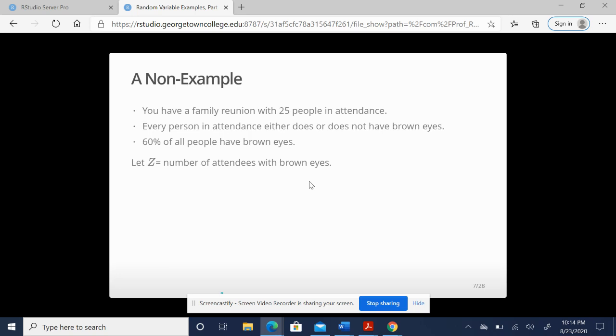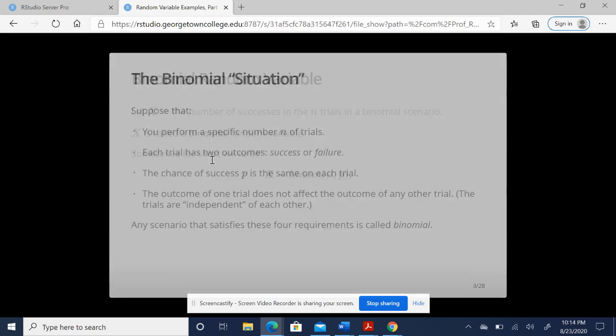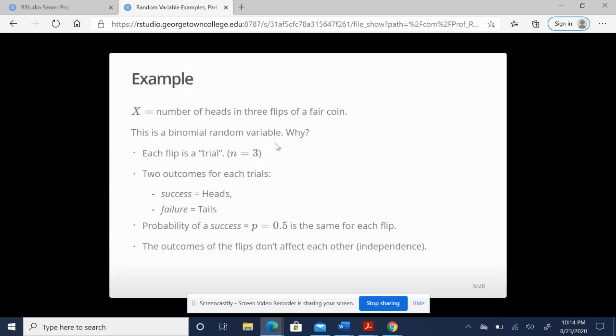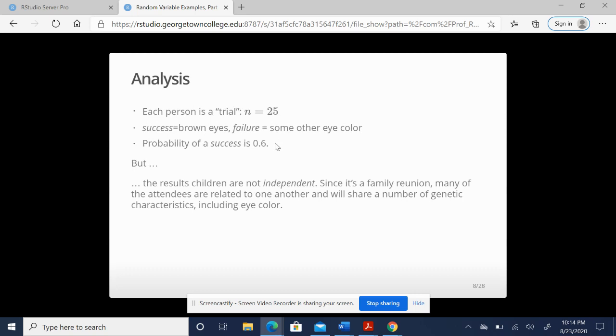What reasons can you come up with that this scenario does not meet the conditions that say they must have to be binomial? So you may want to pause it just a second and then look at this page.